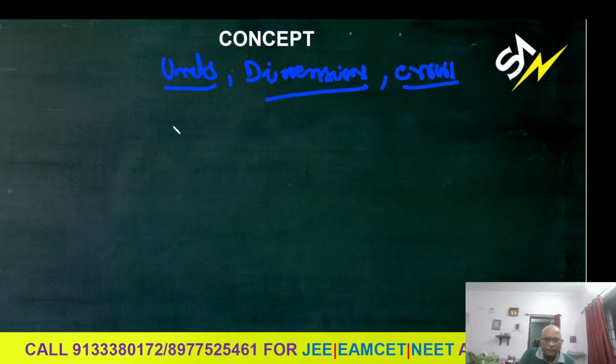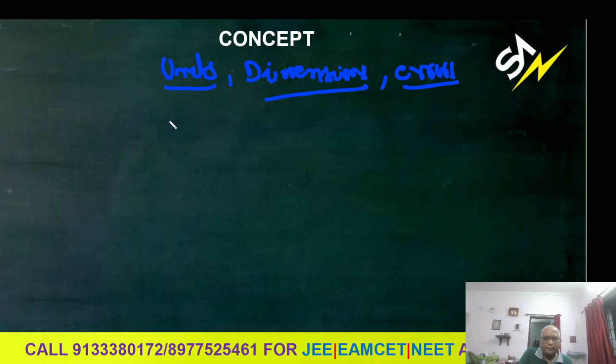How many fundamental quantities are there, students? In SI, 7 fundamental quantities are there. They are mass, length, time, temperature, current, luminous intensity, and amount of substance. The units: mass is kilogram, kg, plural also kg only.